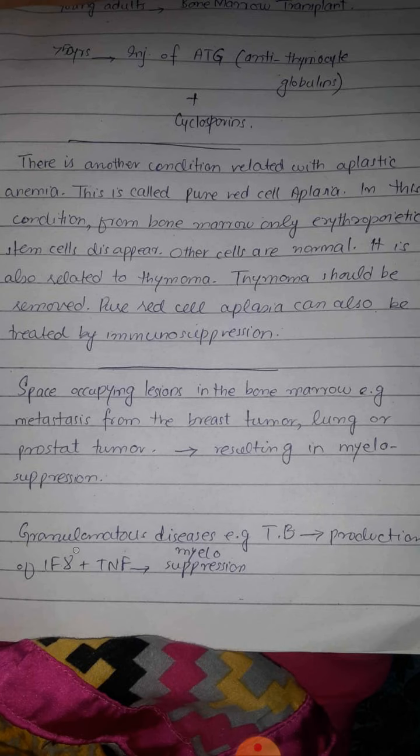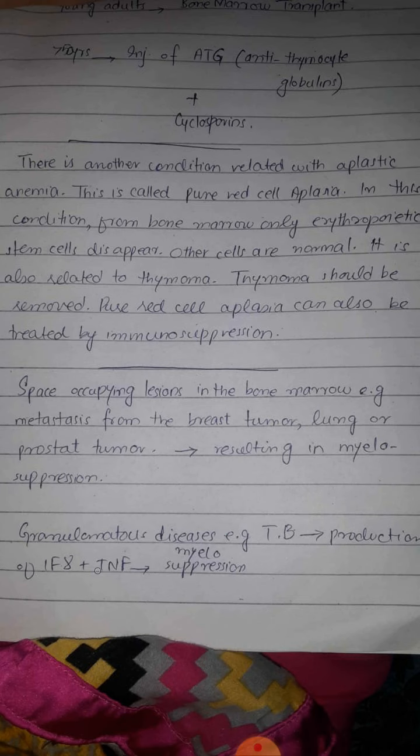Number 2, if a person is suffering from some granulomatous disease, for example TB, then from the granuloma there is increased production of interferon gamma and tumor necrosis factor. And as we have discussed earlier, these interferon gamma and tumor necrosis factor can cause myelosuppression.